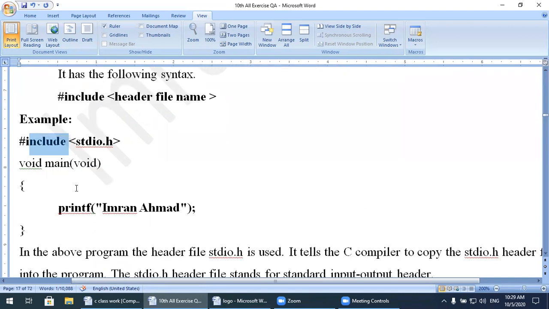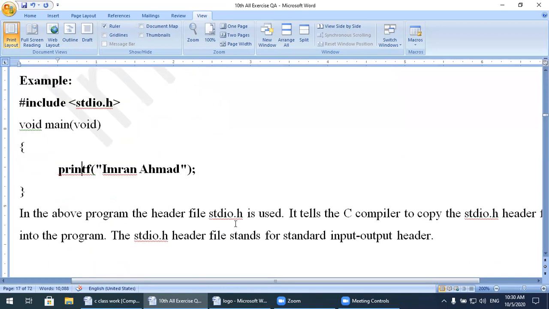I use this library because the definition of the printf function is present in stdio.h. So this is known as the include directive.